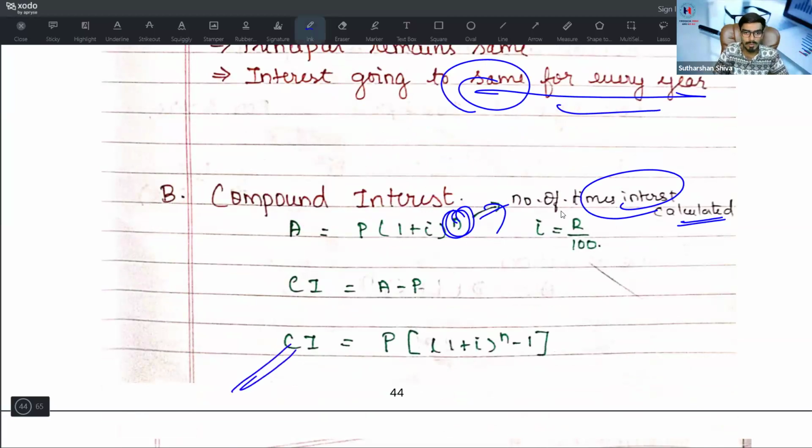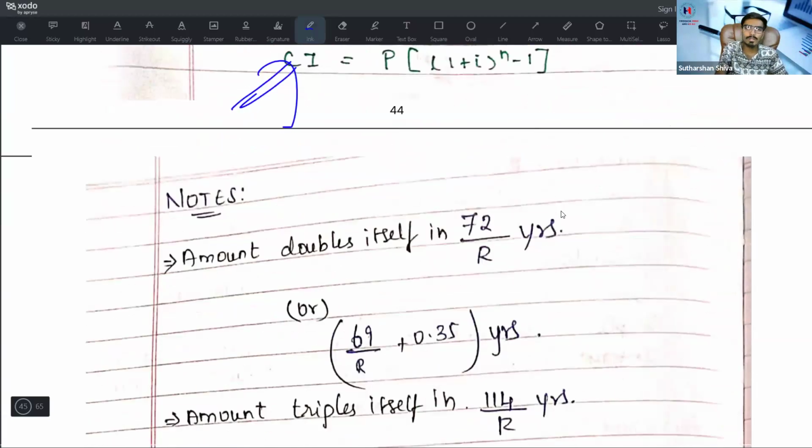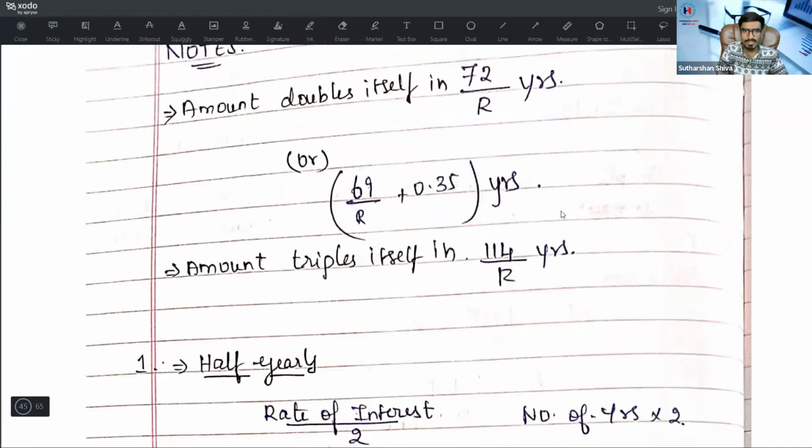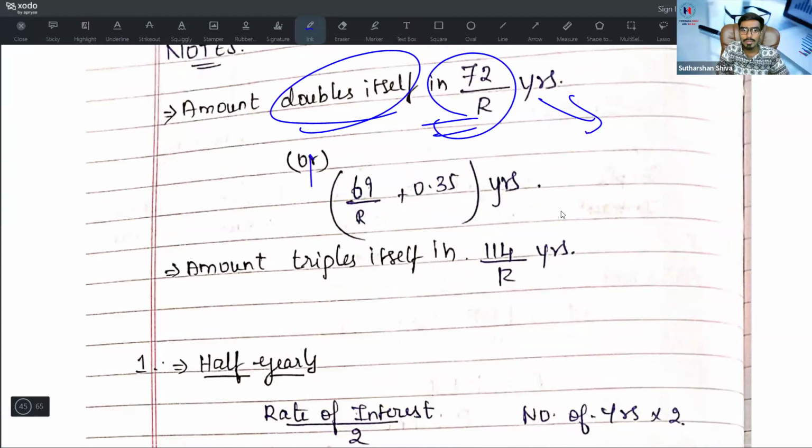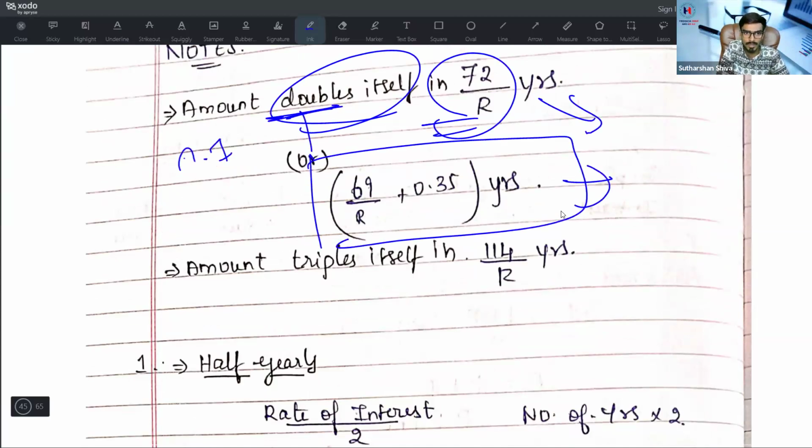This is the formula. If you remember this, you can easily get it, or you can go with the calculation tricks. A sum of money doubles itself with 72 by R. You may get an approximate answer. To get an exact answer, go with this: for a compound interest problem, the time to double is 69 by R plus 0.35 years.